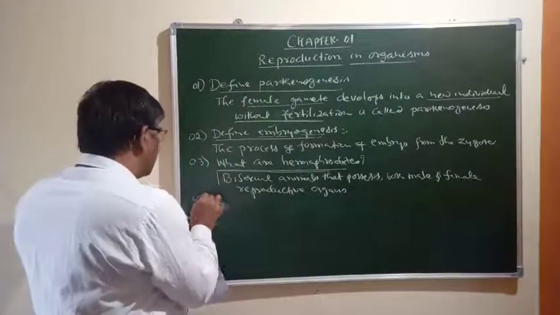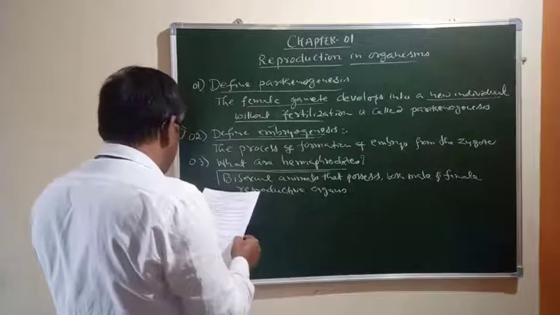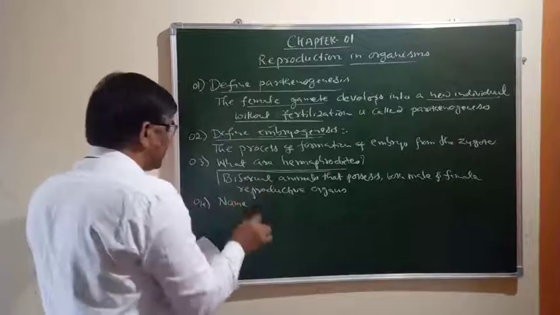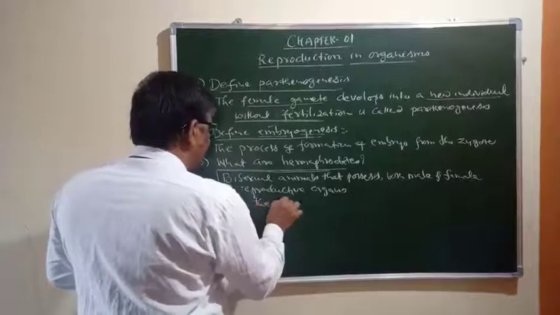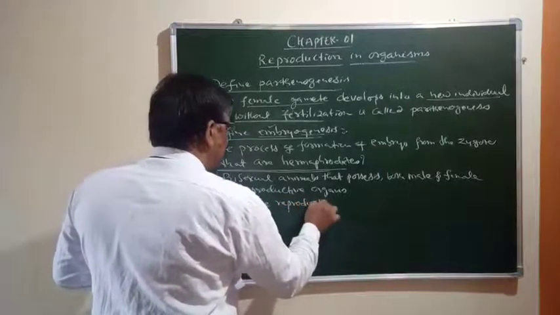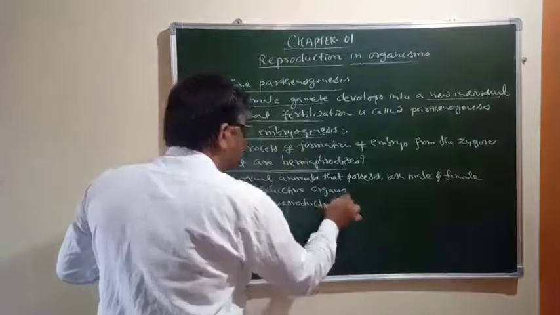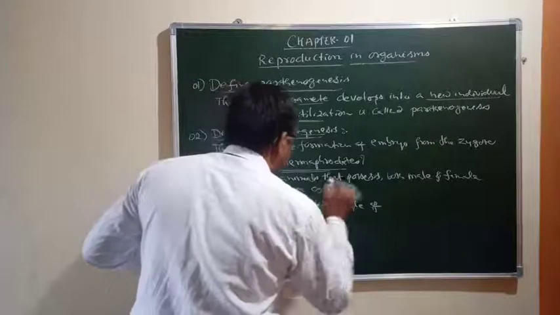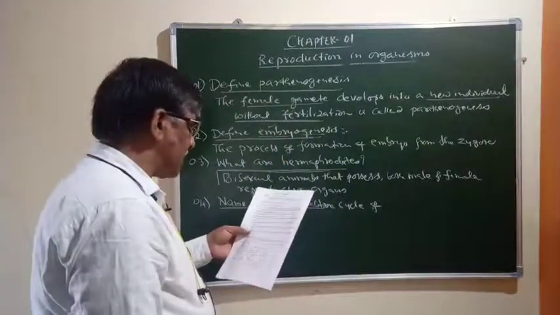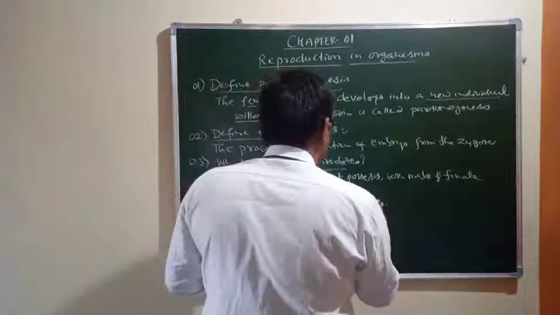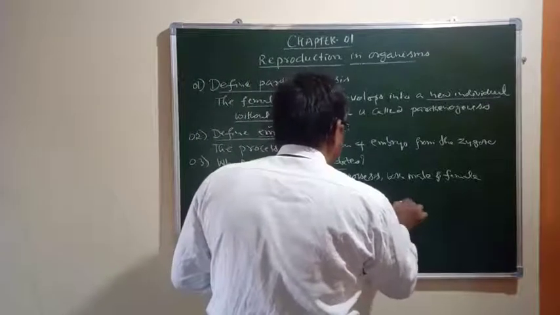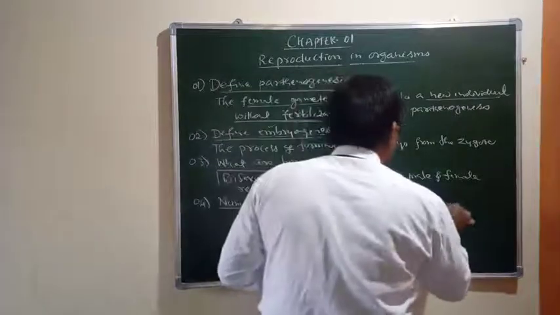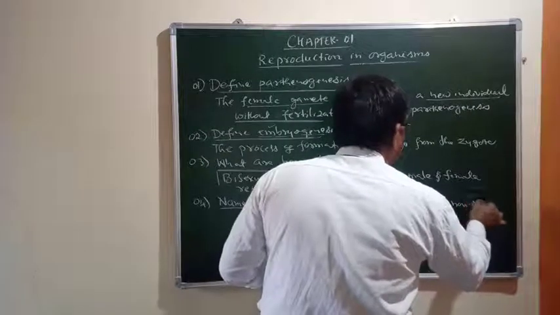So like this you have to answer the questions. Similarly, one more very important question from the point of examination is: name the reproductive cycle. Like this simple questions will be asked in the examination. You should name the reproductive cycle that occurs in non-primates.